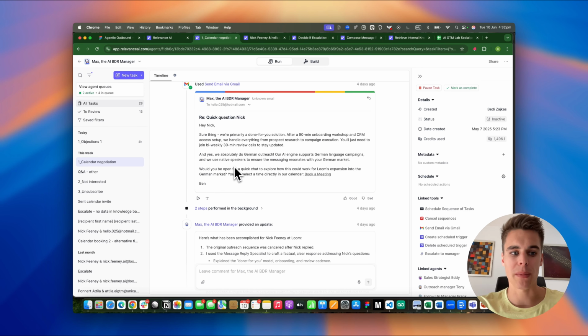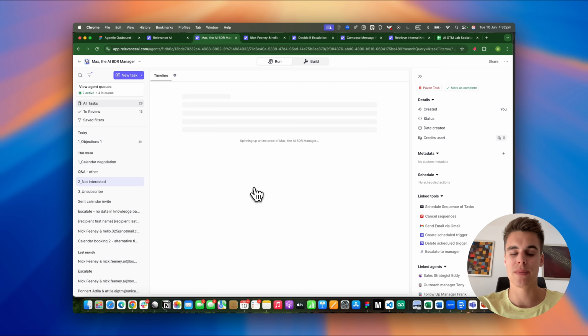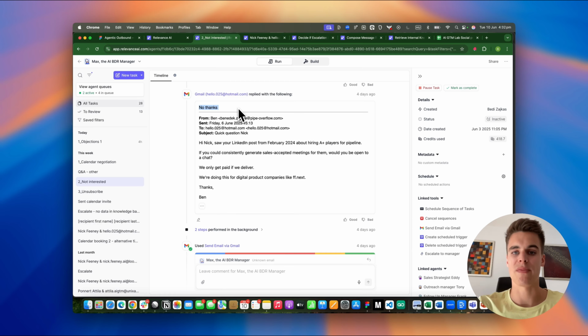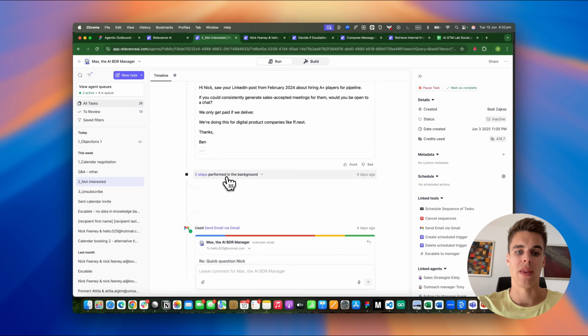Now, before we wrap up, I also wanted to show you some other quick wins. So for example, when someone is not interested, what happens? That's why we run the triaging tool. So when the prospect says something along the line of, well, thanks, then of course we cancel all the outstanding tasks that we currently have. You can't see this right now, but before running this tool, this agent had 3 or 4 tasks to follow up the prospect with personalized email sequence.